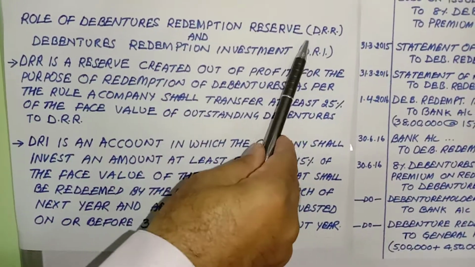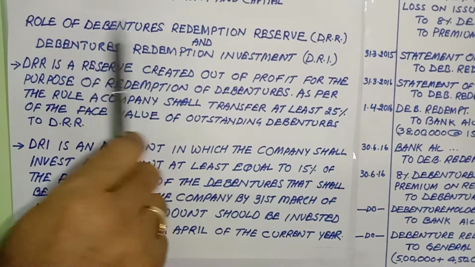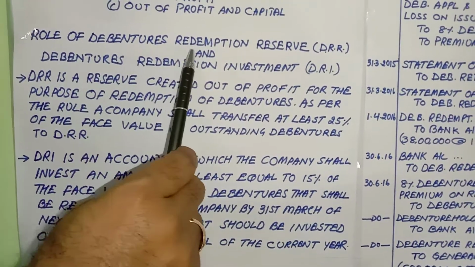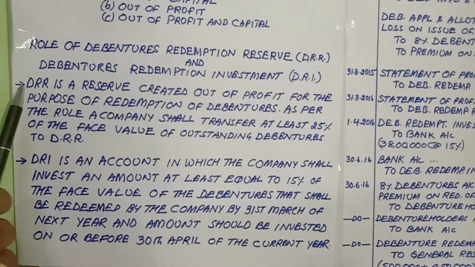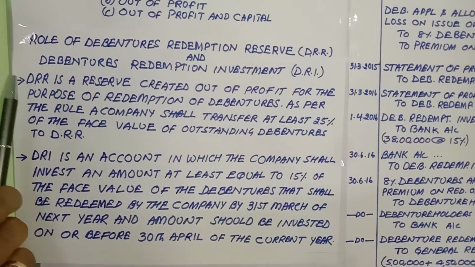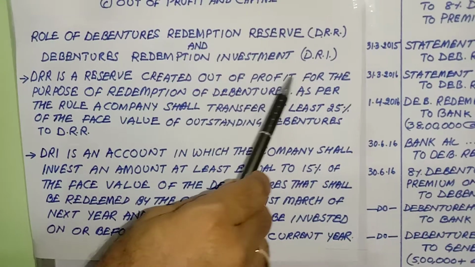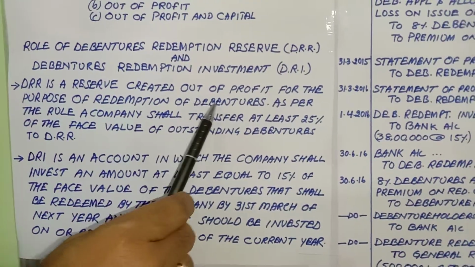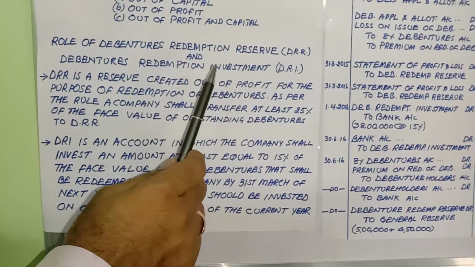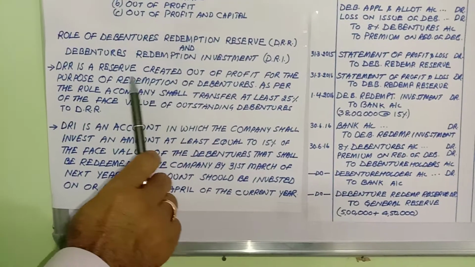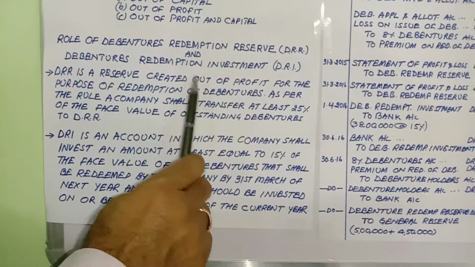Debentures redemption reserve (DRR) and debentures redemption investment (DRI). These are two different things. DRR means a reserve created out of profit for the purpose of redemption of debentures. That means in profit and loss we have to pass a resolution, or a provision, by which we transfer some amount of the debenture as a reserve. That's why it is known as the reserve account.